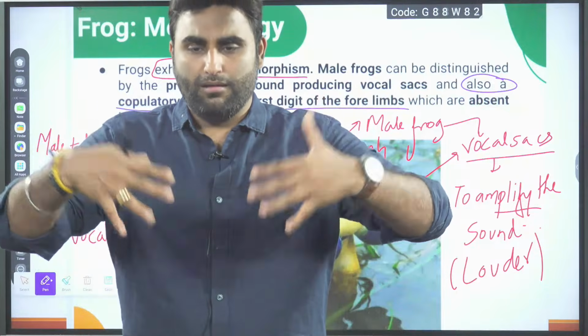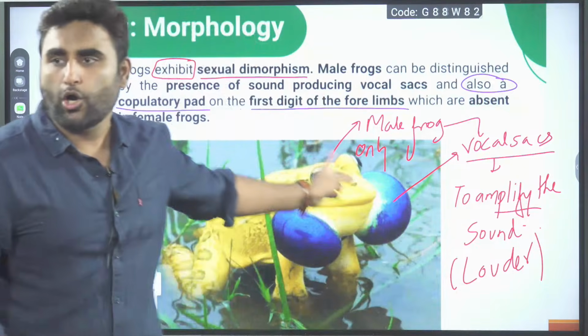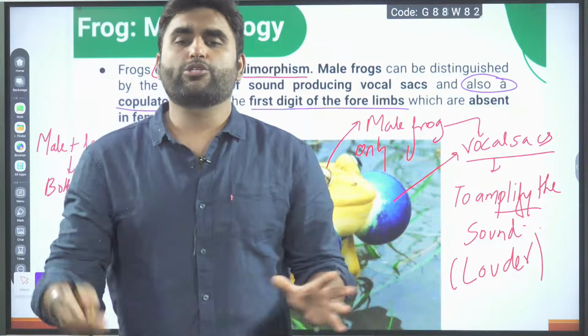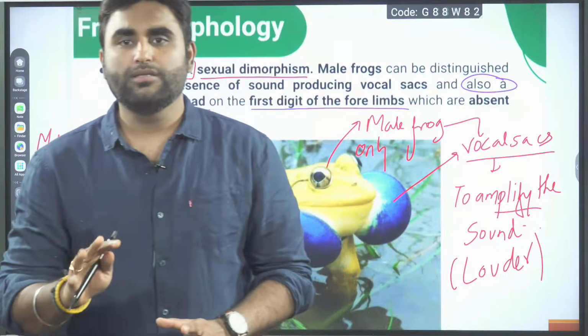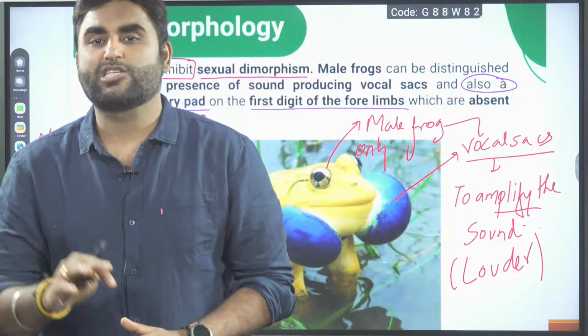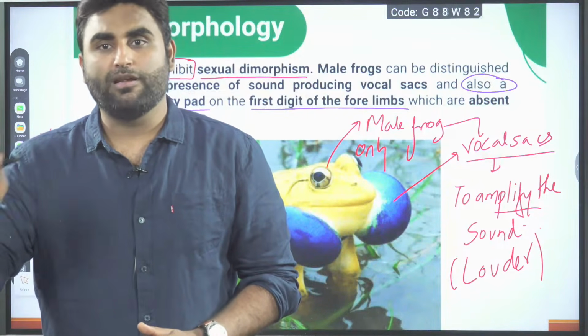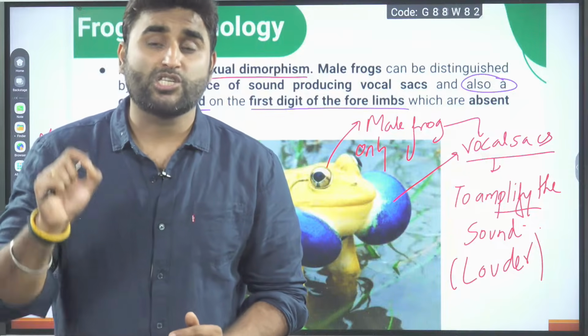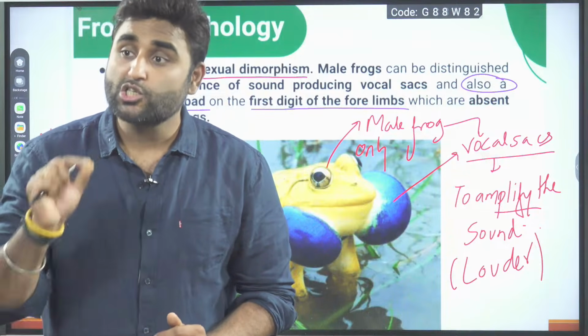As the female belly is being pressed by the copulatory pads, what is going to happen? The female will lay the eggs out. At the same time, the male will also release the sperm in the water. This is also called spawning.